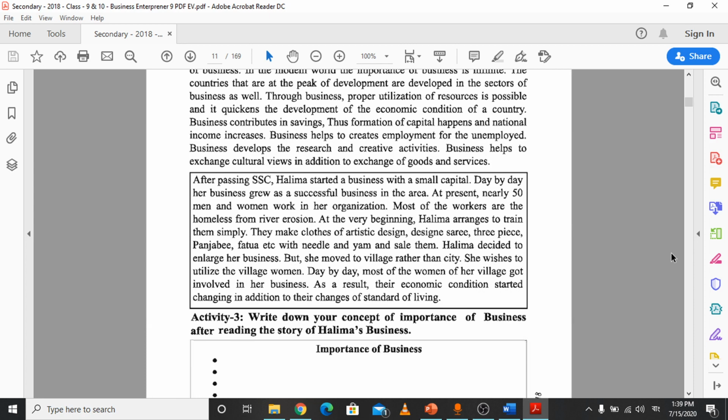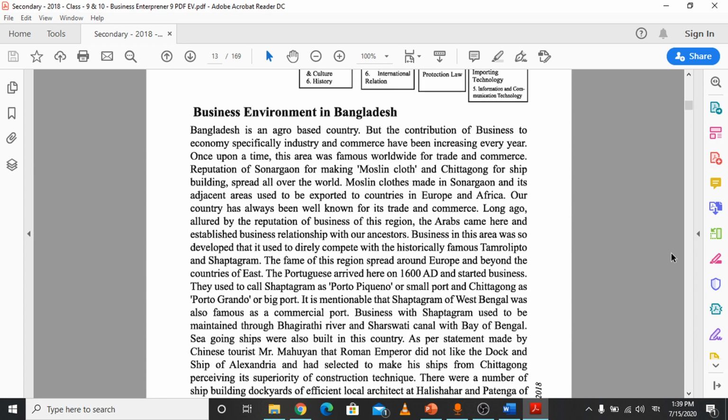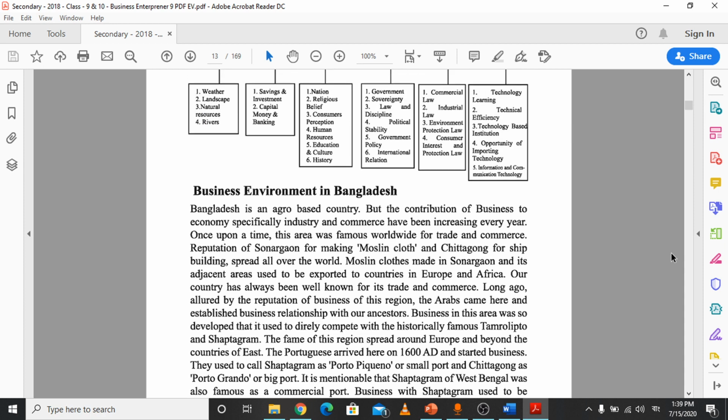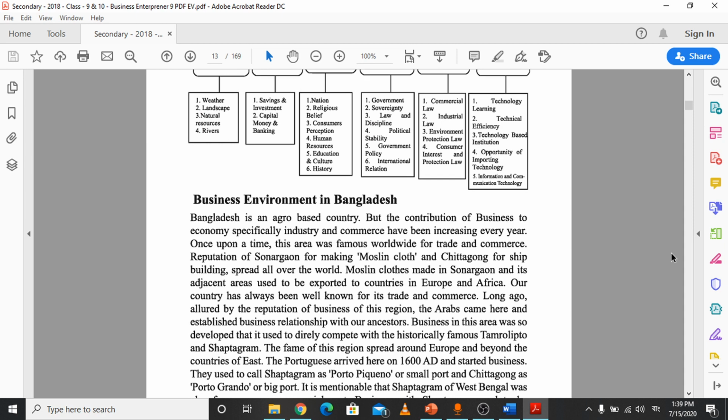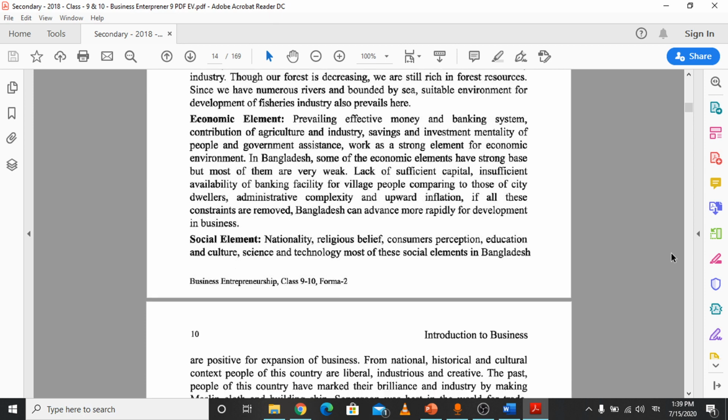These are the combination of the legal environment. All the elements like commercial law, industrial law, environmental protection law, and consumer interest protection law are the laws which form the legal environment.